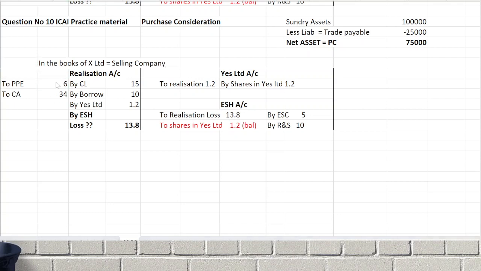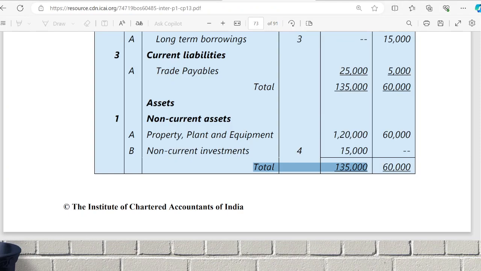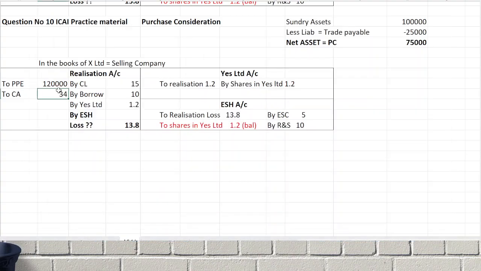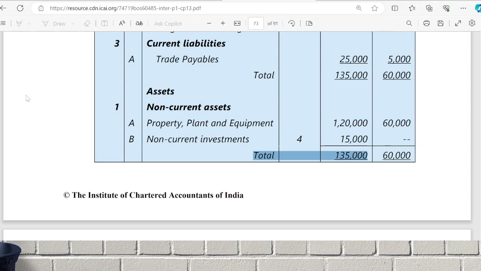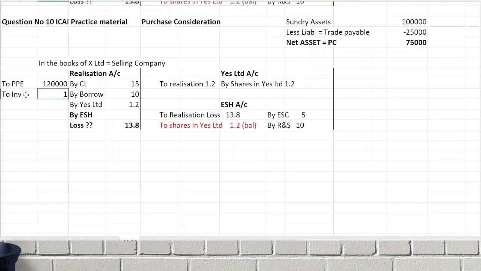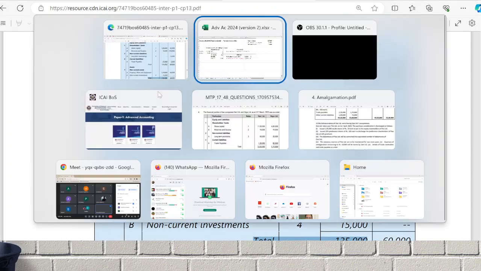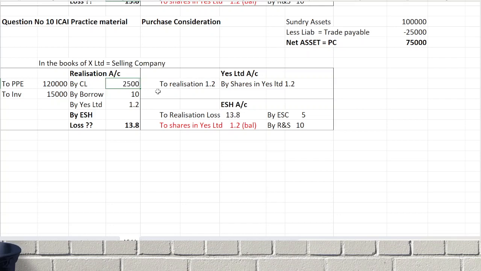Transfer assets. For plant, property and equipment, we transfer the book value, 1,20,000. Other things: some other investment is given, investments or loans and advances, 15,000. That mutual owing will be eliminated in the books of the purchasing company; the selling company just transfers it as it is. How much are current liabilities on the liability side? 25,000.